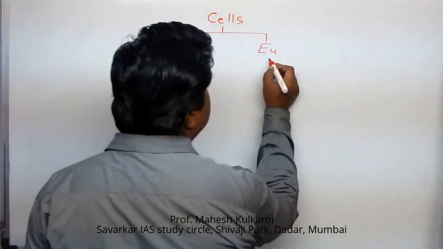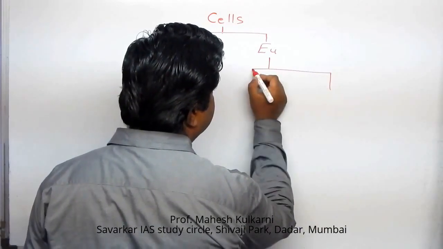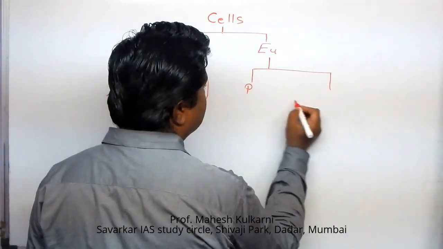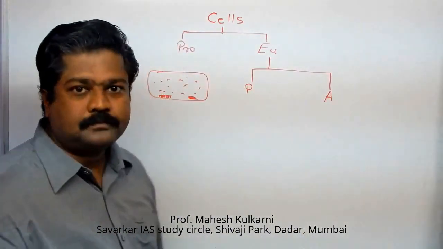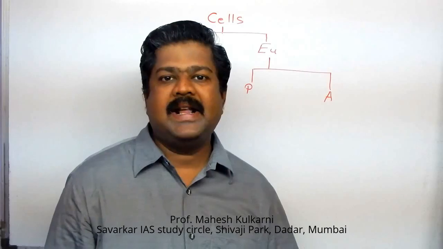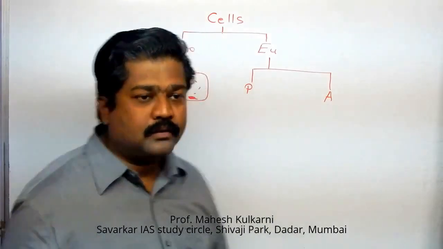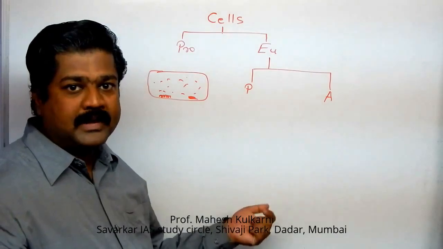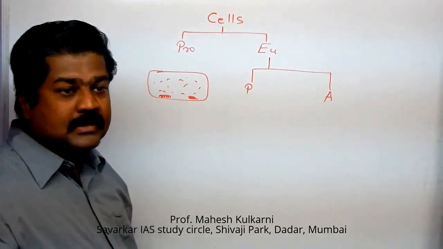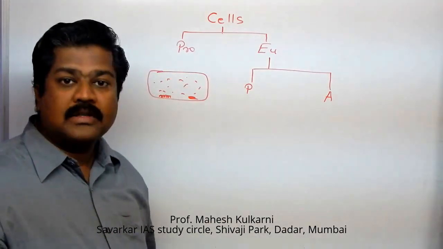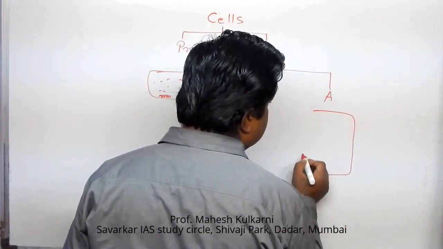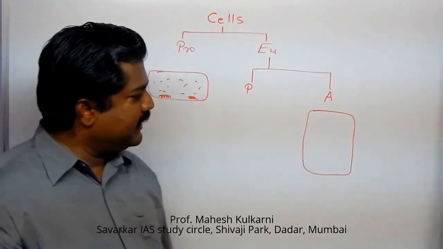Now the eukaryotic cell, I could divide into various categories, but here I am dividing only into two categories first. They are called plant cell and animal cell. Again, in every category we have somatic cells and gamete cells. They are also separate, but right now we are focusing on the primary type of classification. So here we are talking of plant cell and animal cell. So this is the prokaryotic cell. Now we are focusing on the eukaryotic cell. In the case of the eukaryotic cell, we are going to first explain the animal cell.